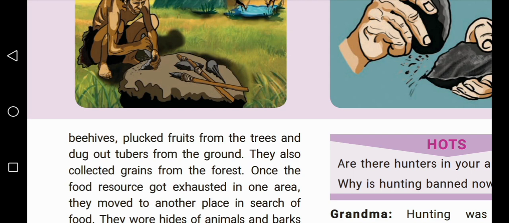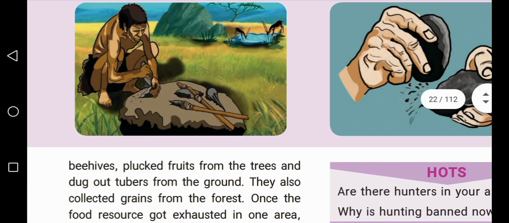Already we studied. They collected honey because they were living in the jungles and forest. Here the honeybees collected honey in the beehives. So the people collected honey from the beehives, plucked fruits from the trees and dug out tubers.